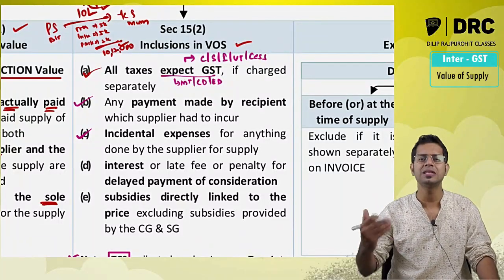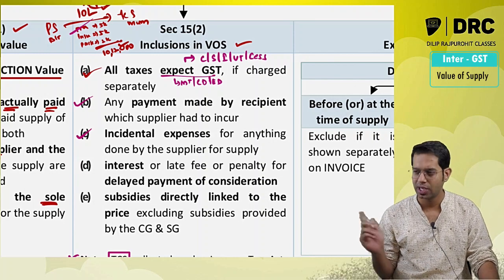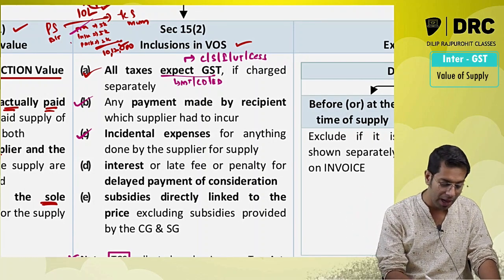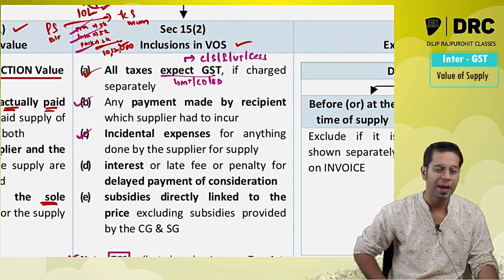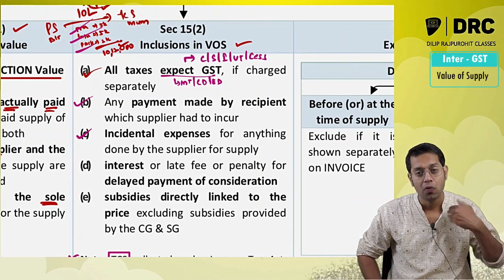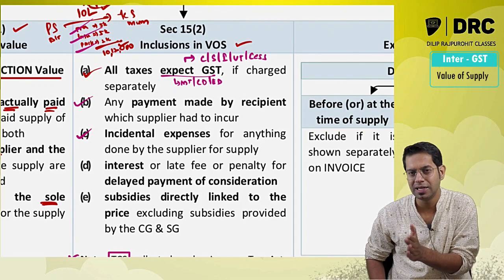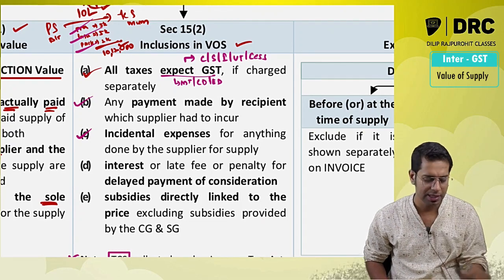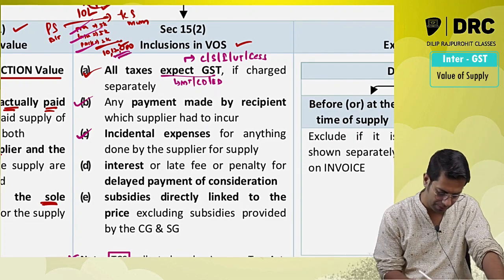So for making this supply, what are the incidental expenses I am incurring? I am incurring transportation expenses, add it in value of supply. I am incurring this insurance expenses, add it in value of supply. I am incurring this packing cost, add it in value of supply. For making this particular supply, are there any incidental expenses which is incurred by you? Yes, then please add all those incidental expenses in computing the value of supply.